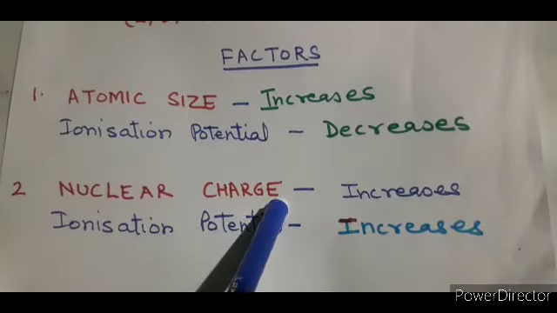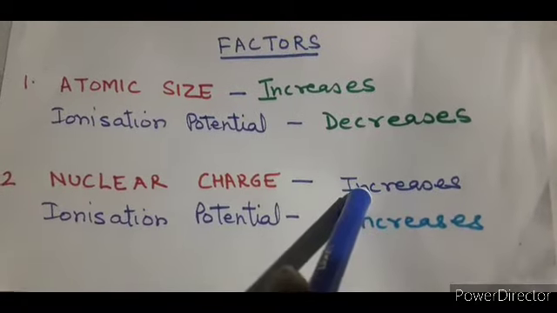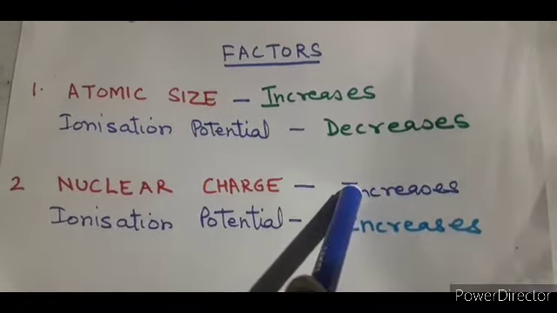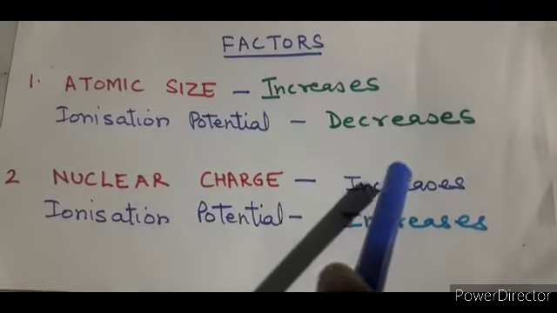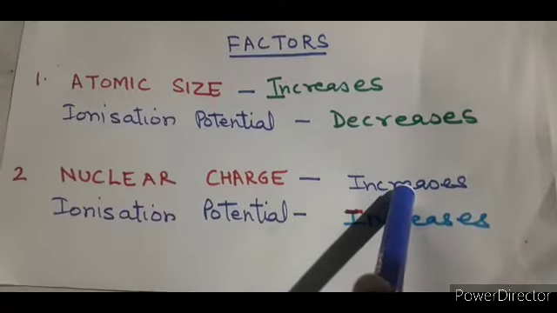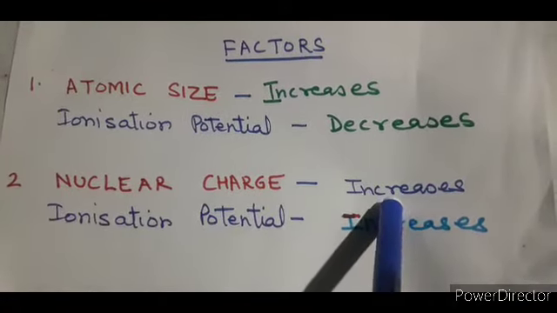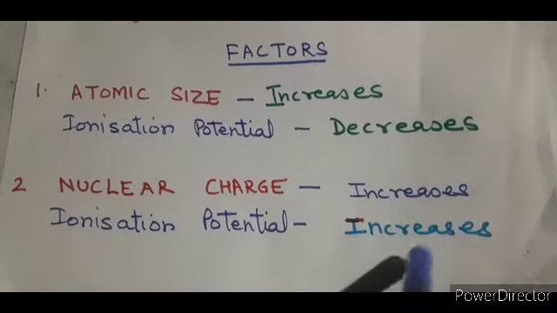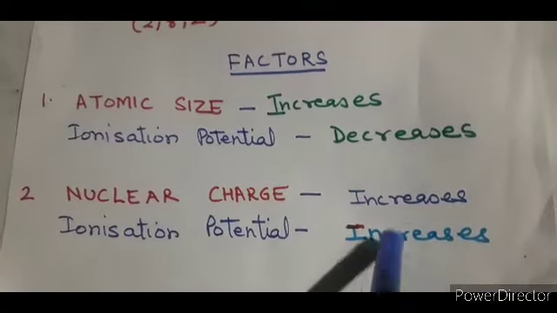You know that the nuclear charge depends on the positive charge on the nucleus, that is the protons, right? The more the positive charge, the more will be the attraction by this nucleus on the outermost electrons, which are the electrons present in the outermost orbit. So at that time you will require more energy to remove that particular electron. So in that case the ionization potential will be more, right?